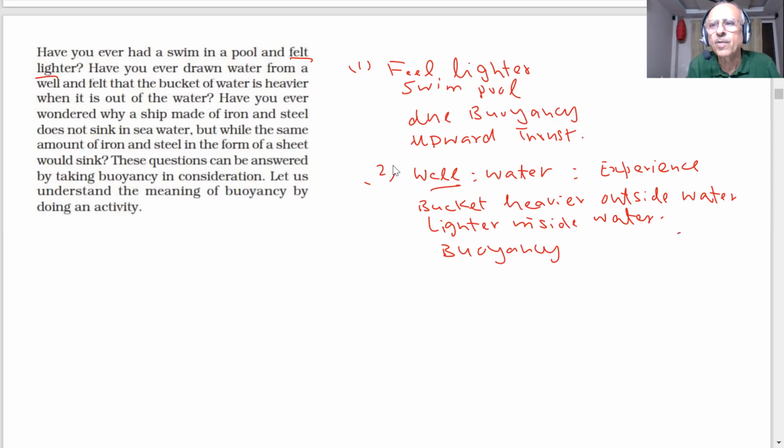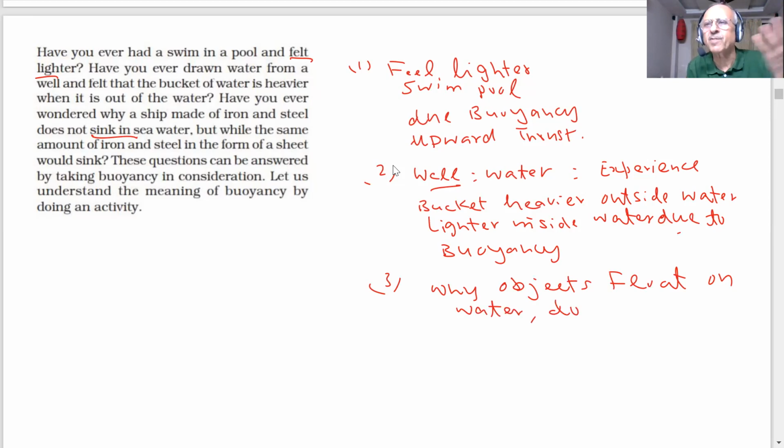Due to buoyancy. So have you wondered why a ship made of iron and steel does not sink in water? Why do objects float on water and not sink? Some objects will sink, of course, we are not saying otherwise. Why do some objects float on water and not sink? Due to buoyancy. These questions can be answered by taking buoyancy into consideration.